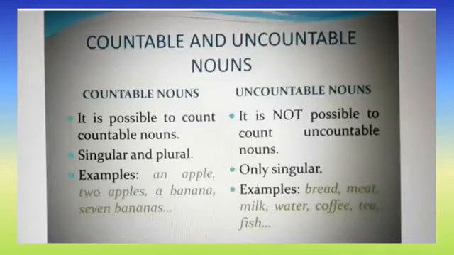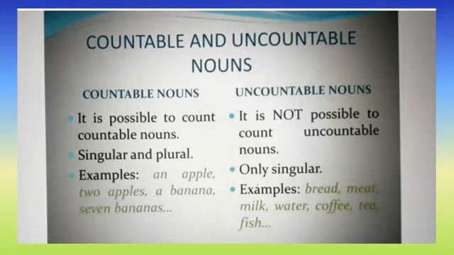Countable nouns. It is possible to count. Children, countable nouns are possible to count. Uncountable nouns. It is not possible to count. Countable nouns are possible to count. Uncountable nouns are not possible to count. So countable nouns take singular and plural form.